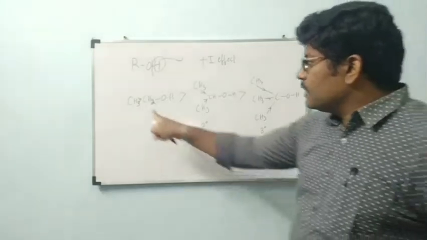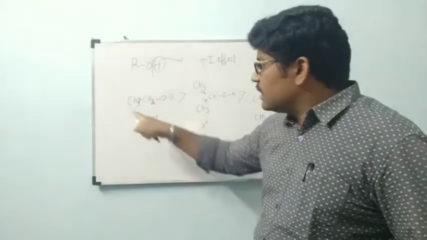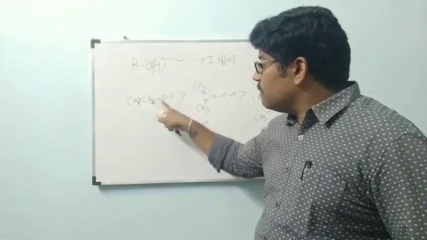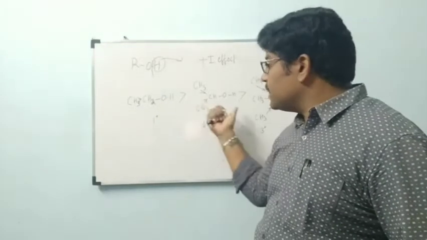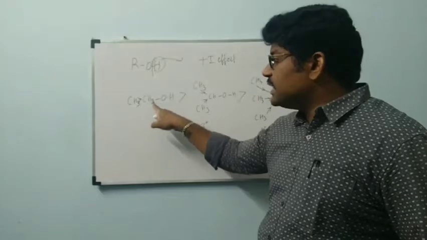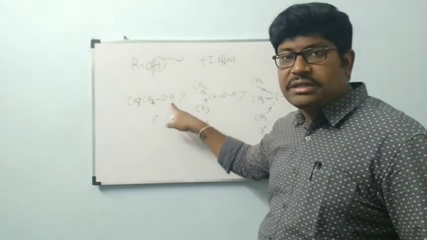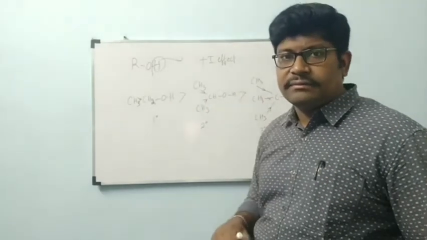One more time. Here, how many electron donating groups are there? One electron donating group is there. That electron donating group increases the electron density on this carbon. This carbon will hold the oxygen somewhat less tightly when compared to these molecules. In turn, this oxygen will hold the hydrogen less tightly when compared to secondary and tertiary.